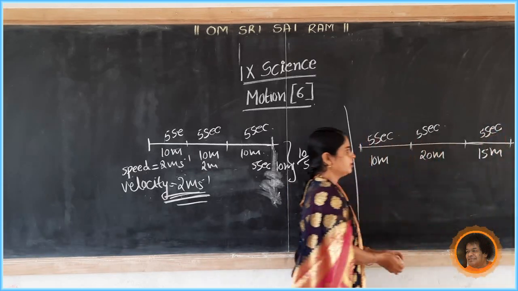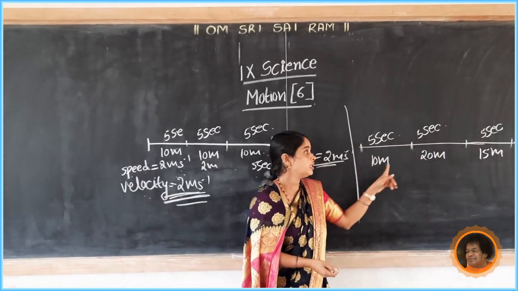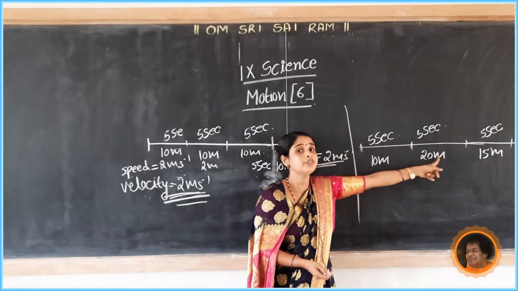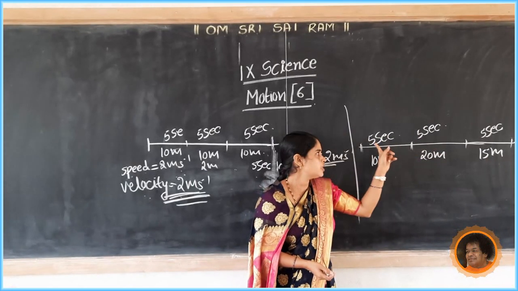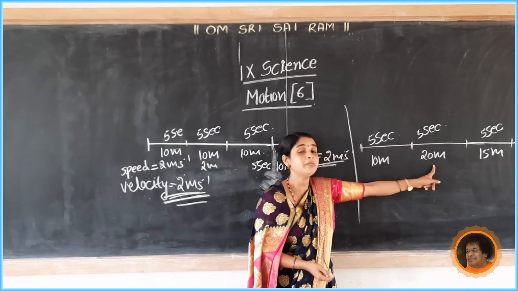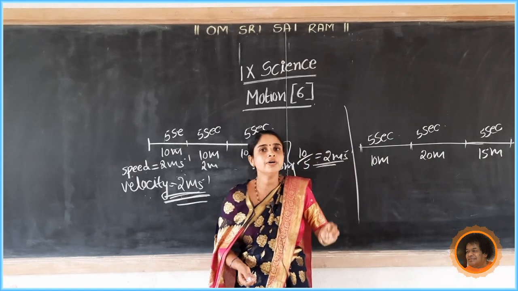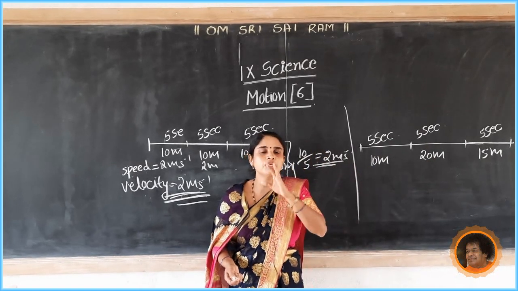It is non-uniform motion because the object covers unequal distances in equal intervals of time. In the first 5 seconds, it covers 10 meters; in the next 5 seconds, 20 meters; in the next 5 seconds, 15 meters.